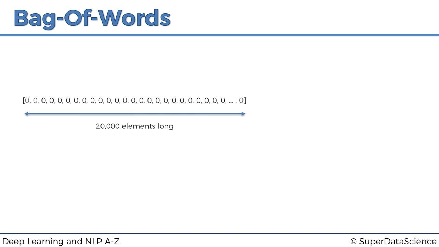And the other thing is, here you can see I've grayed out the first two and the last one. The first two are going to be reserved for SOS and EOS. SOS stands for start of sentence. EOS stands for end of sentence. And the last one will be reserved for special words. And that's for those words that you're wondering about. I can hear your brain churning right now. What about those other 150,000 words that we didn't take into account? What if they come up? Well, if they come up, we're just going to associate them with this last element. We could just throw them all in there. Any words that we cannot recognize in the 20,000, we're going to throw into that last element.